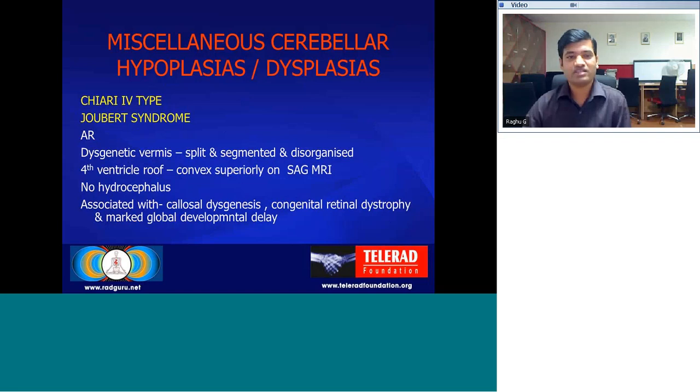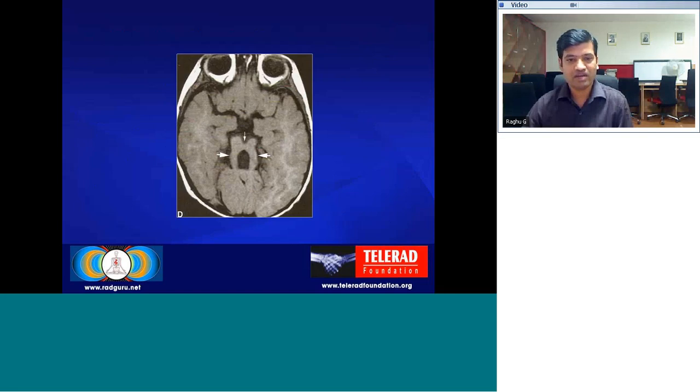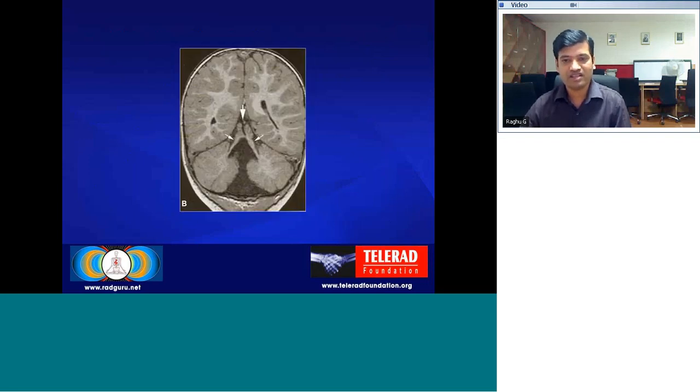Other miscellaneous cerebellar hypoplasia and dysplasias include Chiari IV type and Joubert syndrome. Joubert syndrome is an autosomal recessive disorder with a totally disjointed vermis, which is split, segmented and totally disorganized. And the fourth ventricle roof is convex superiorly. There is no hydrocephalus here, but it can be associated with callosal dysgenesis, congenital retinal dystrophy and developmental delay. In Joubert syndrome, along with the dysgenetic vermis, there are thinned out superior and inferior cerebellar peduncles. On MRI, it gives rise to what is known as the typical molar tooth appearance because of the dysgenetic vermis and thin cerebellar peduncles. Here is another example of Joubert syndrome.